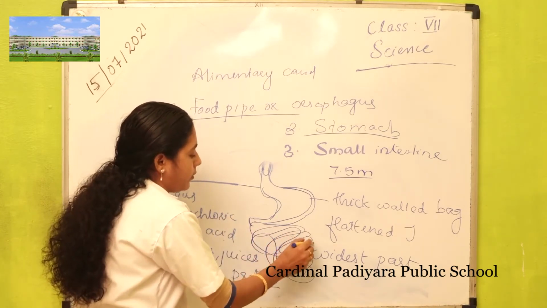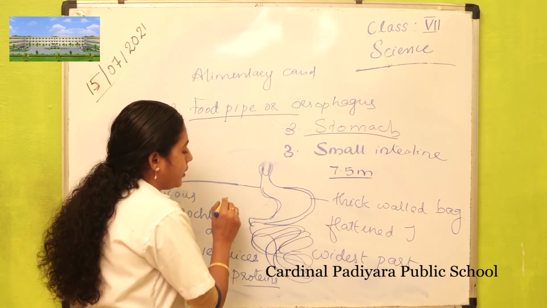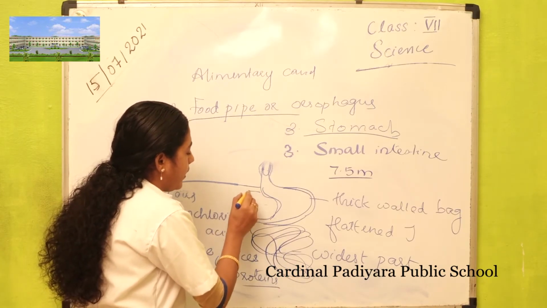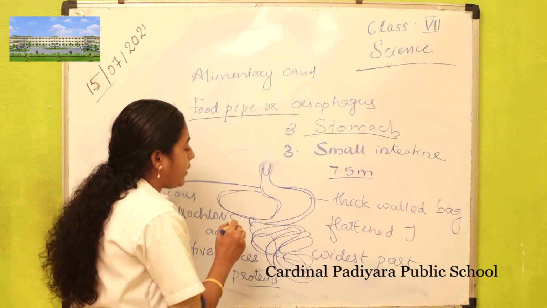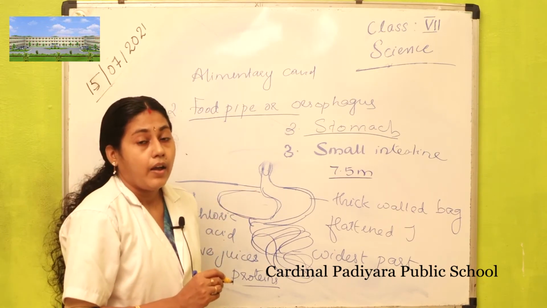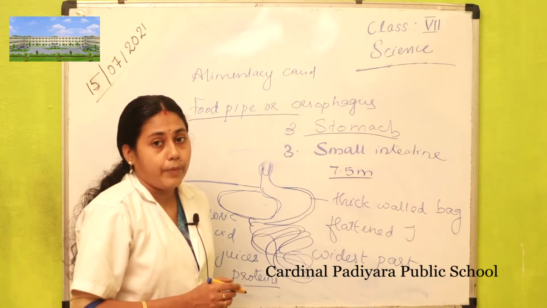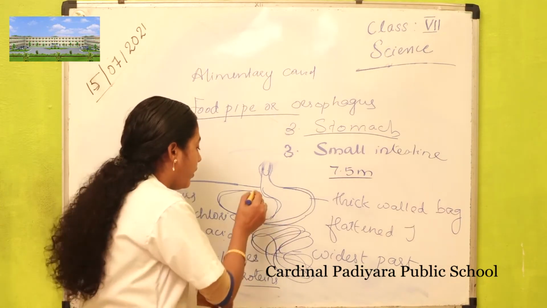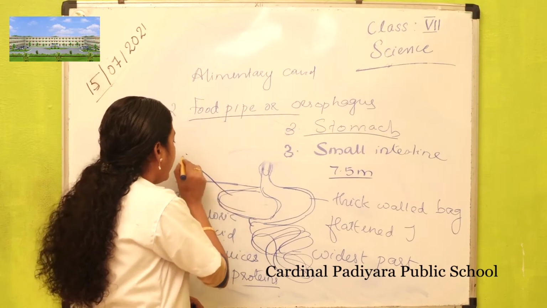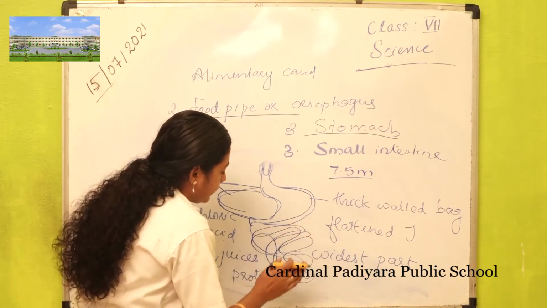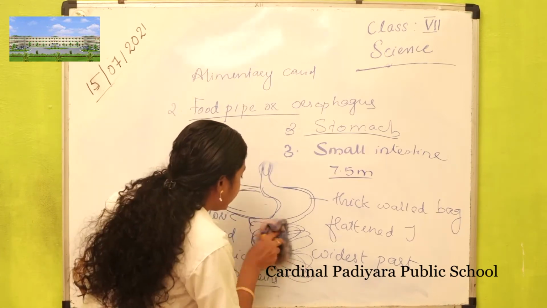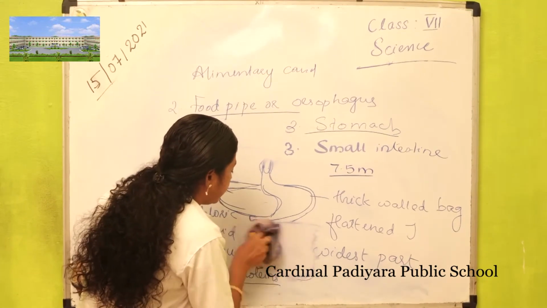This small intestine is a continuation of the stomach. The liver is found on the right side of the upper part of the abdomen, and below the stomach there is the pancreas.